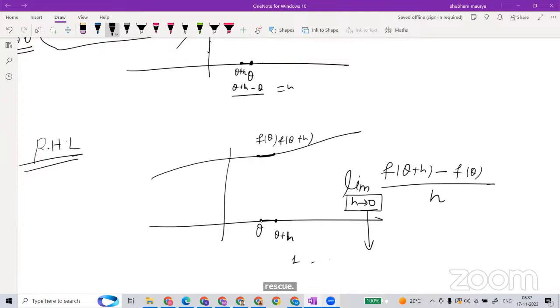This is the definition of differentiability. Differentiability is nothing but the output difference upon the input difference, meaning the ratio of output and input, after incrementing. I am taking the ratio, with a very small increment, which is denoted like this.